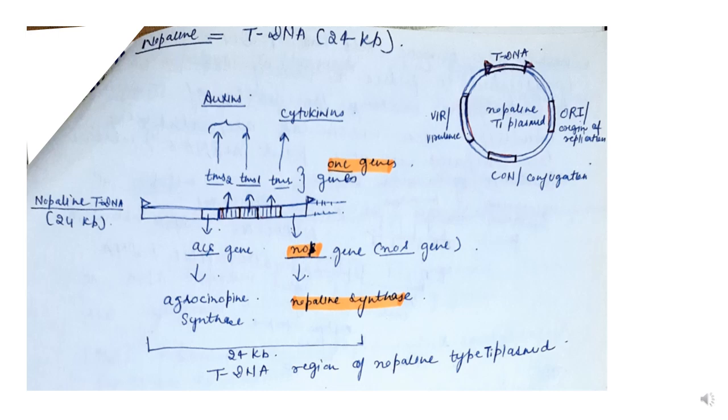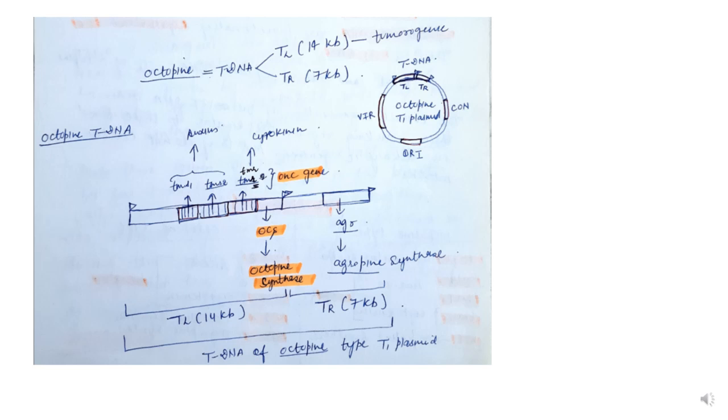These are responsible for the synthesis of cytokinins and auxins, and this region is present in tDNA. This is octopine tDNA. You can see the details of the octopine tDNA region.